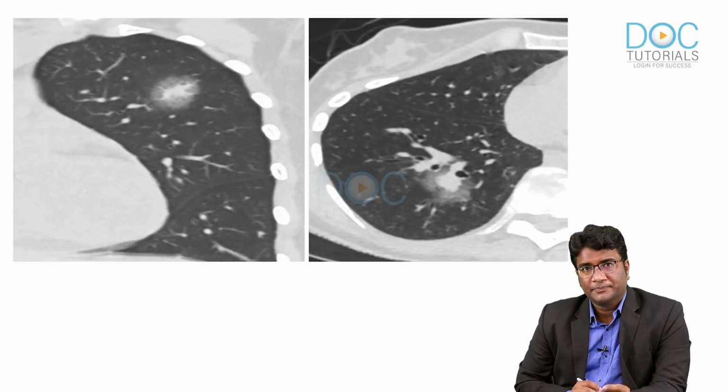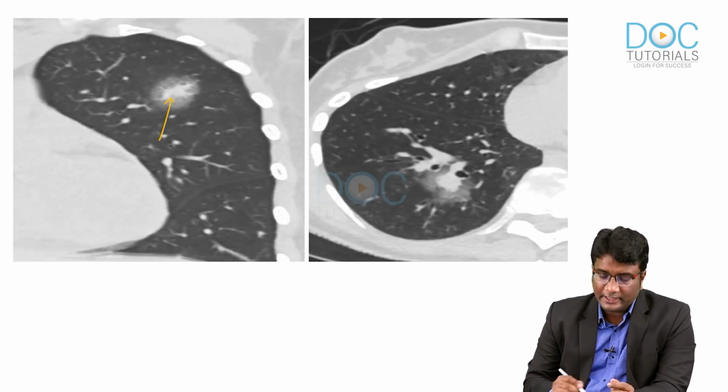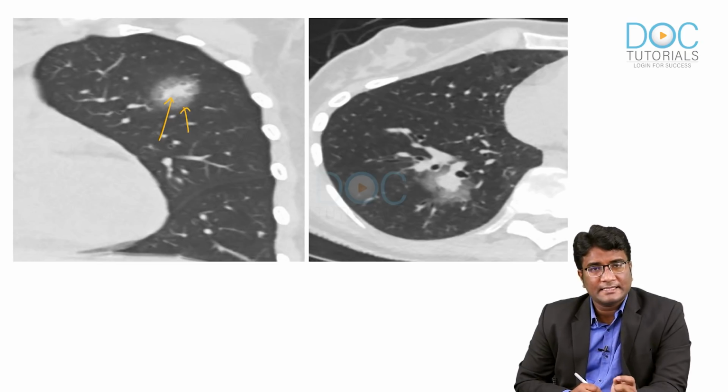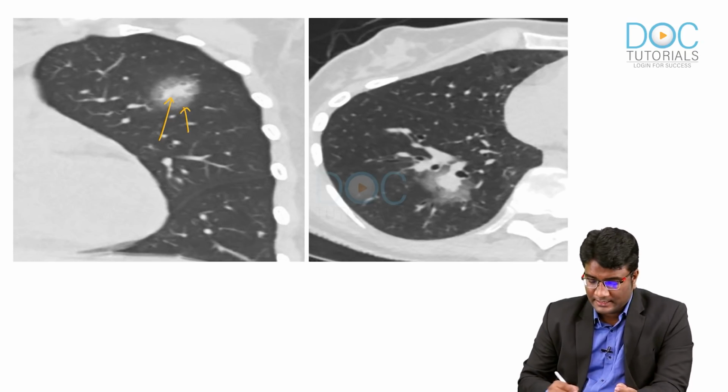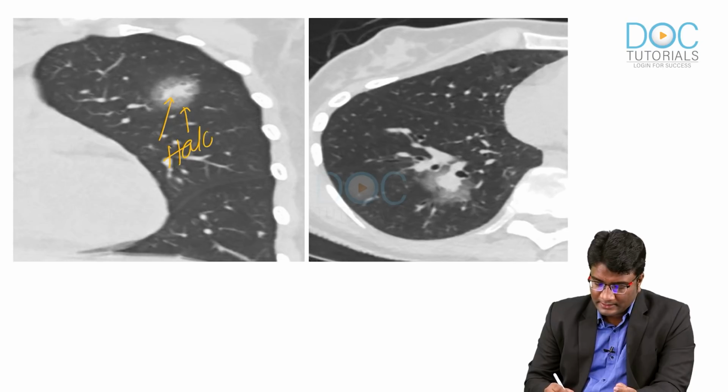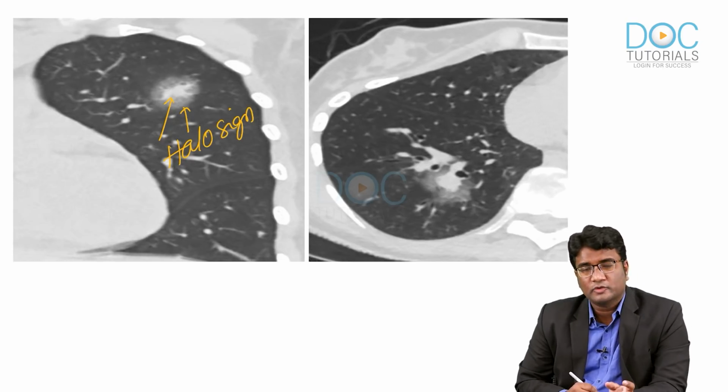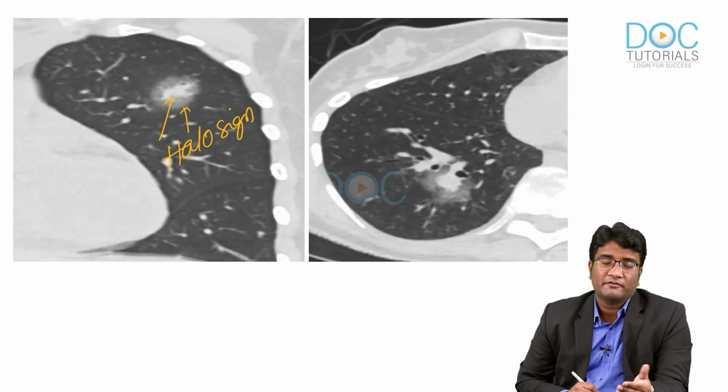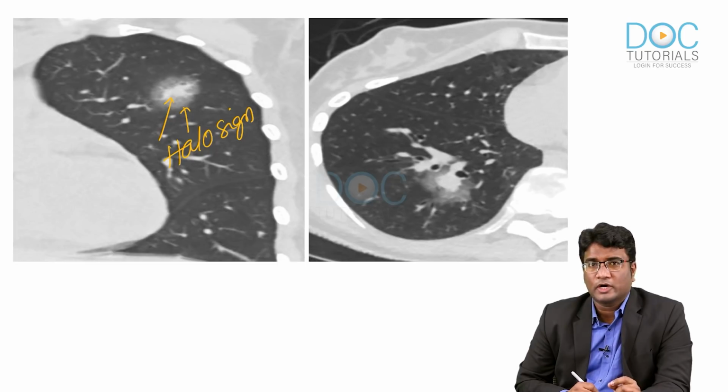And what do you see here? Here you can see there is a central area of consolidation and peripheral ground glassing. So, when you see a central area of consolidation and peripheral ground glassing, this is a halo sign, and this halo sign can also be seen in pulmonary mucormycosis, more in favor of angioinvasive aspergillosis, but can also be seen in mucormycosis.